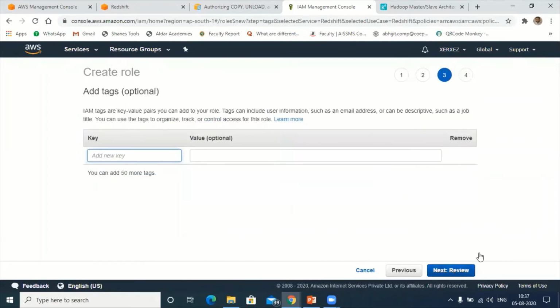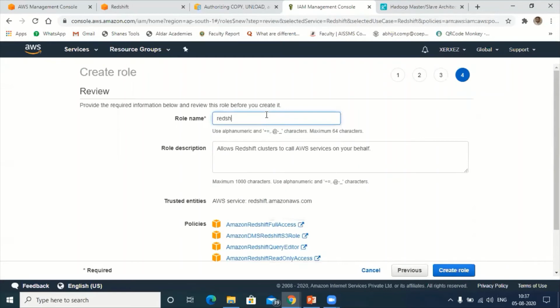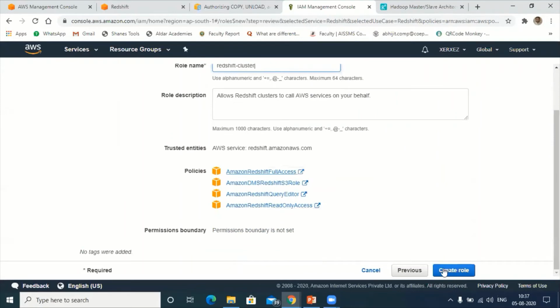Tag I'll leave as it is. I don't want that tag. Next, write the name of the role here. Let us say Redshift cluster. So all this I have created. Now next is create role.